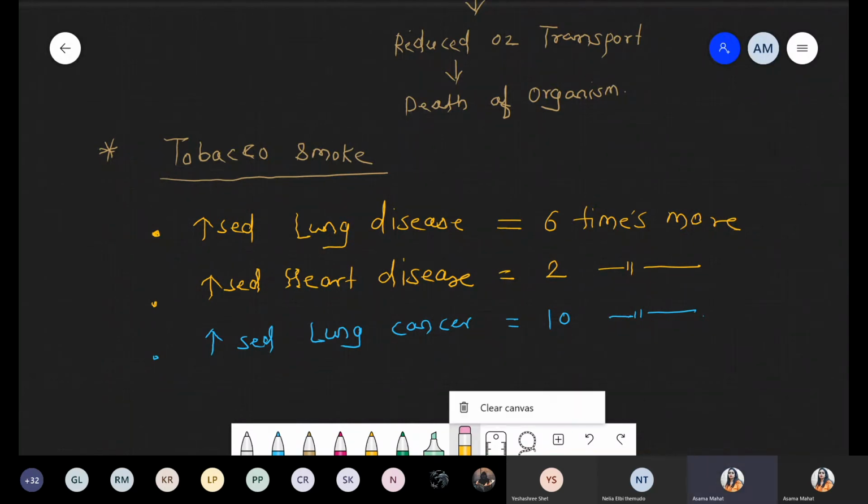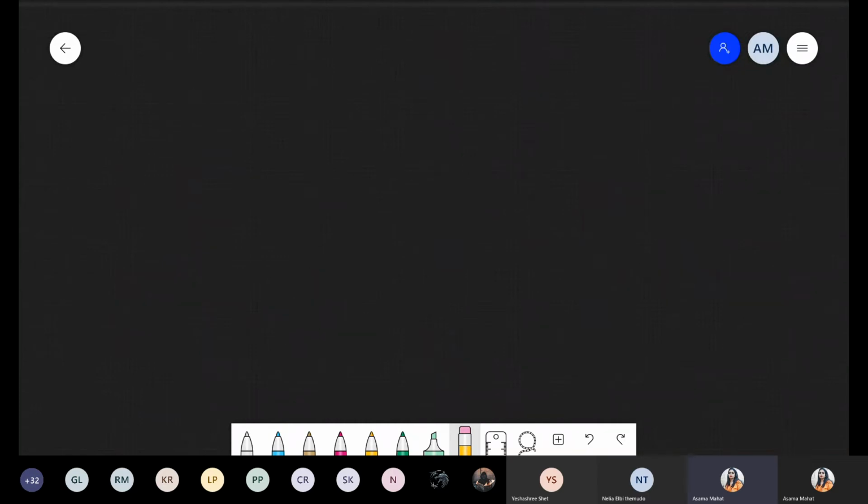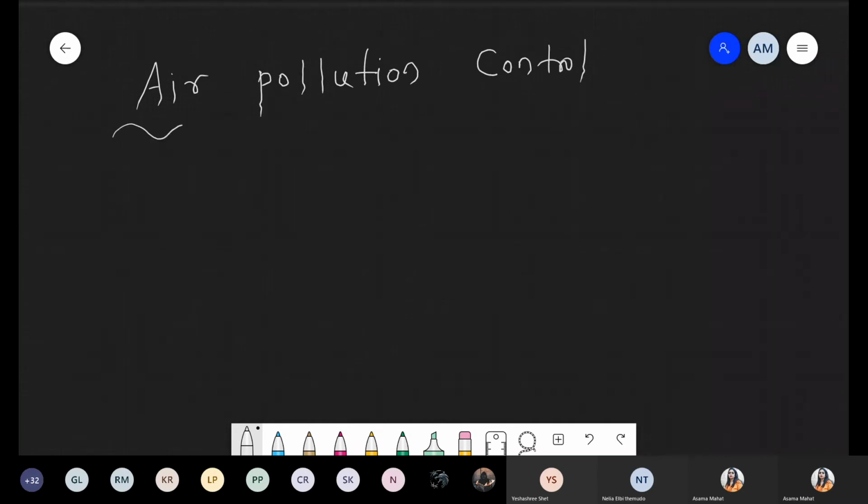Okay. So the next point we are talking about is air pollution control. Write down the title: Air pollution control. How to control? We are taking 2 techniques, and there was one question from the NEET examination. This technique is very important. First of all, we are talking about the technique, that is ESP, electrostatic precipitator.